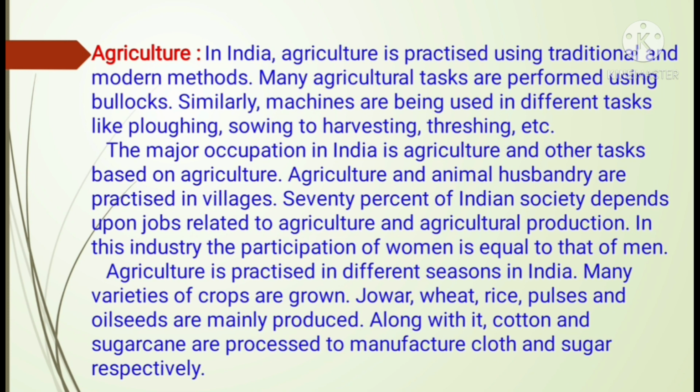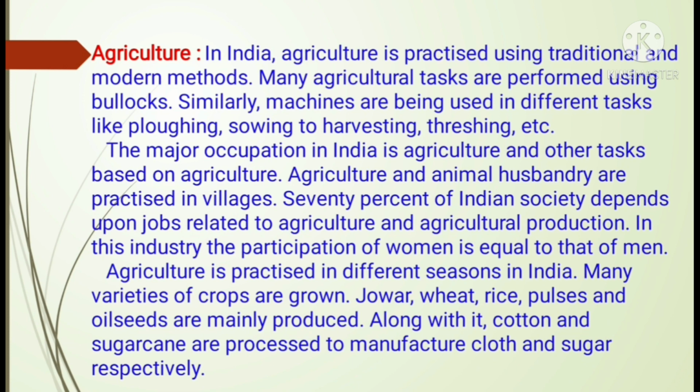Agriculture is practiced in different seasons, because in different seasons we have different crops. Many varieties of crops are grown. Some of them are jawar, wheat, rice, pulses, oilseeds, etc. Along with it, cotton and sugarcane are processed to manufacture cloth and sugar respectively. There are other crops also like cotton and sugarcane, from where we get cloth from cotton, and from sugarcane we produce sugar and jaggery.